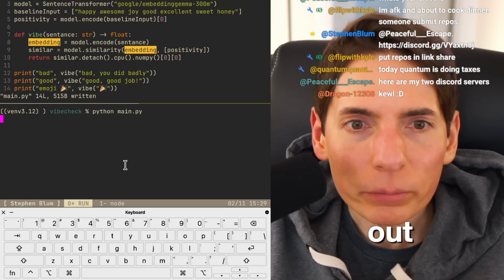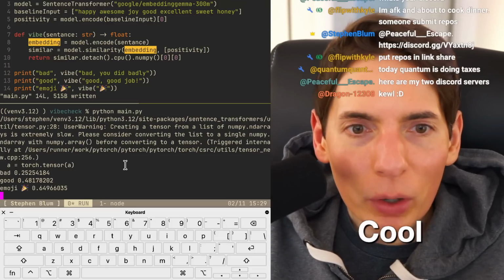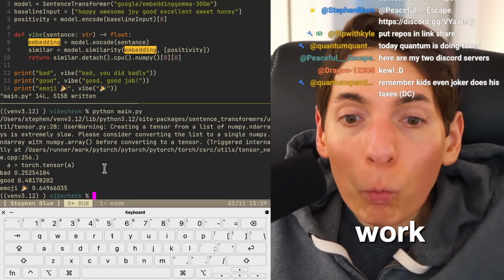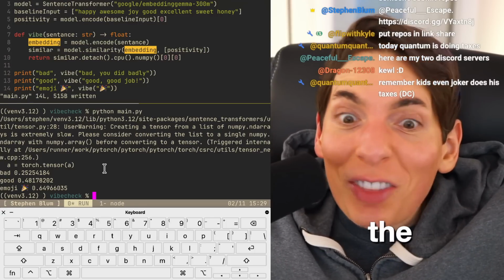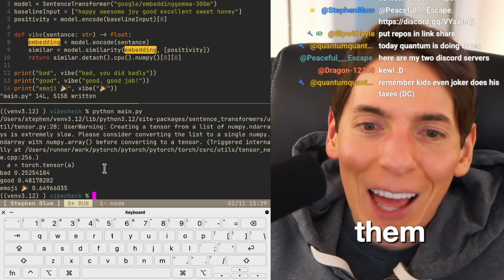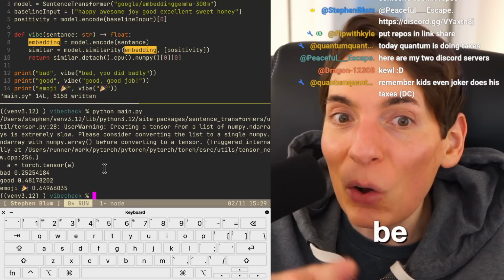We'll find out. Here are my 2 Discord servers. Cool. Did it work? Oh, it worked. Oh, look at that. All right, perfect. The emoji is the most positive thing of them all. Look at that. Words in a different language to see if it still works. That's going to be the ultimate test.